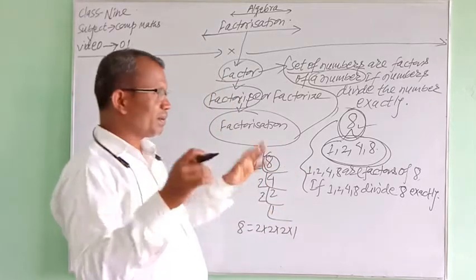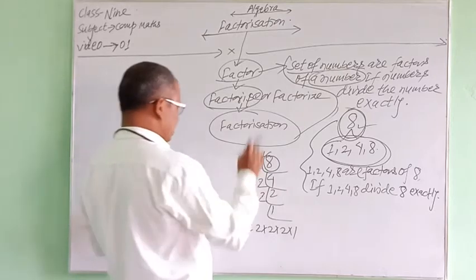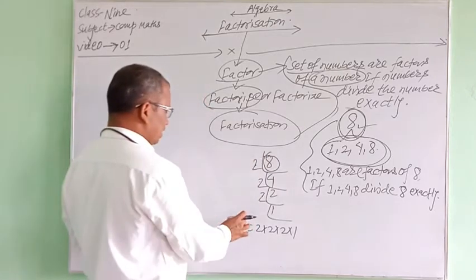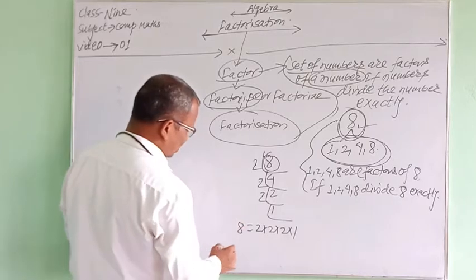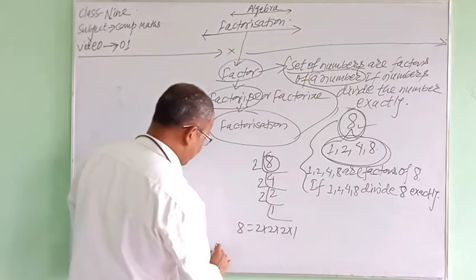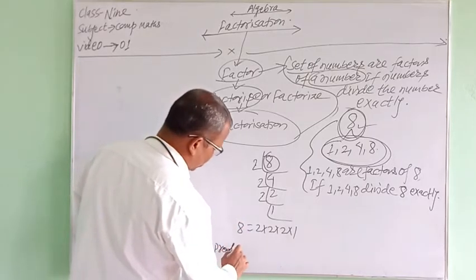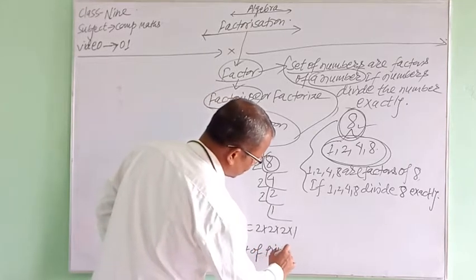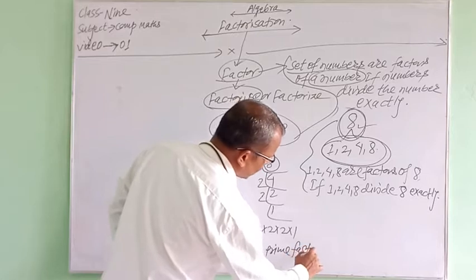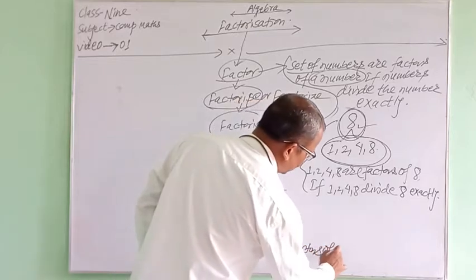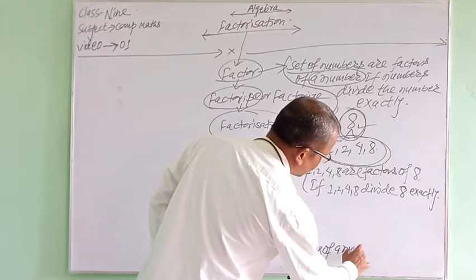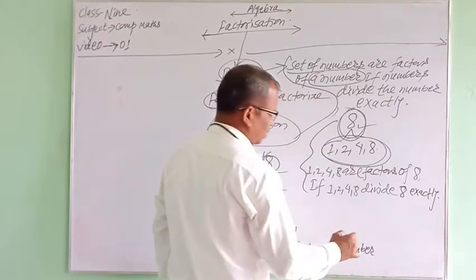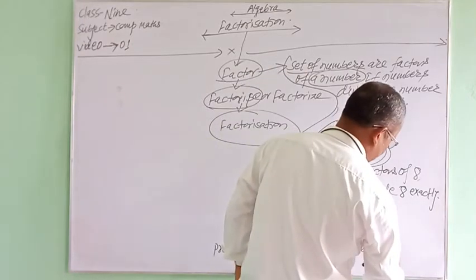If you studied it during your lower school days, the product of the prime factors of a number is the given number.